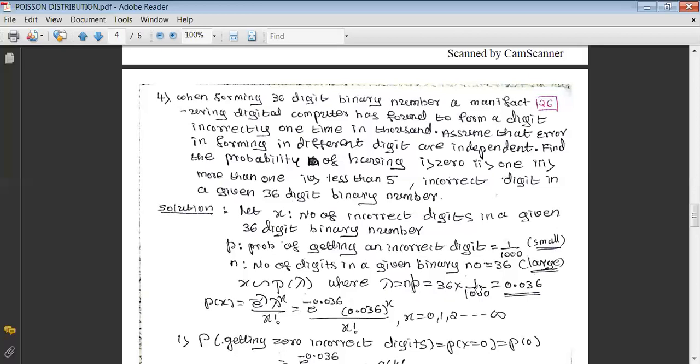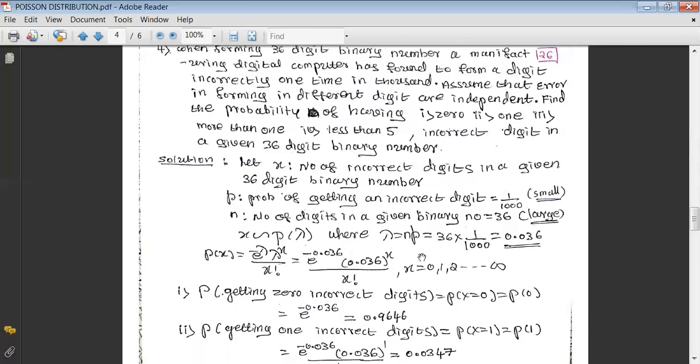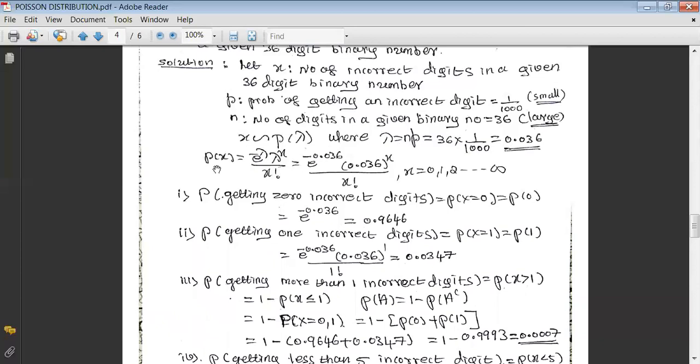N is 36, p is 1 by 1000, that will be 0.036. And the Poisson probability function is given by p of x equals e raised to minus lambda, lambda raised to x divided by x factorial, and that equals e raised to minus 0.036 and 0.036 raised to x divided by x factorial, where x takes the value 0, 1, 2, and so on up to infinity.